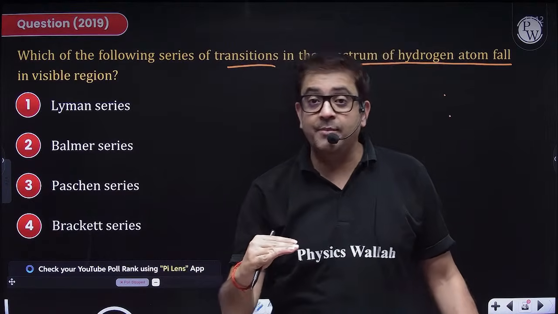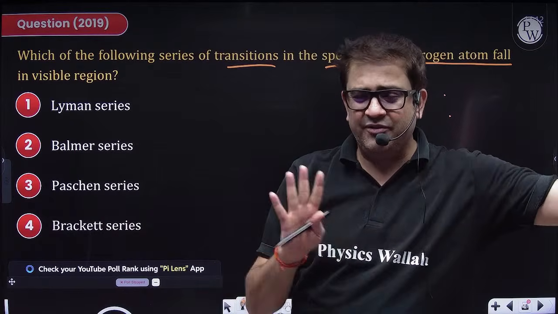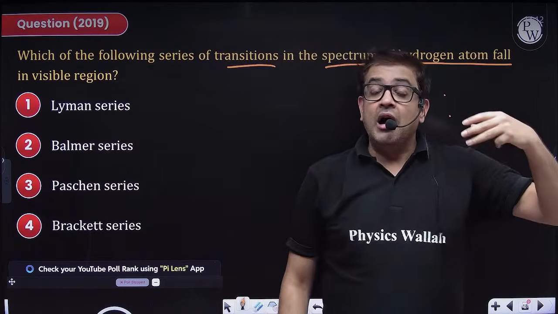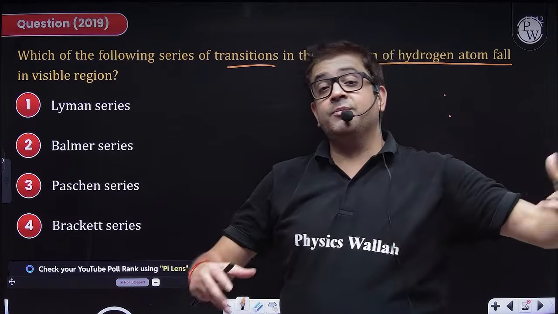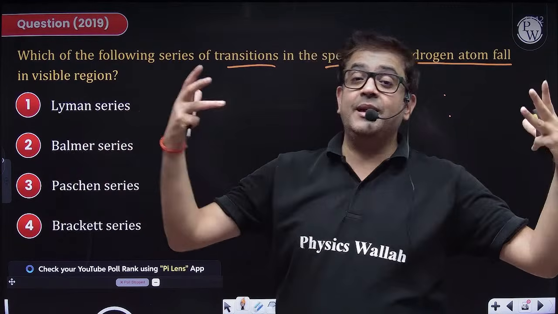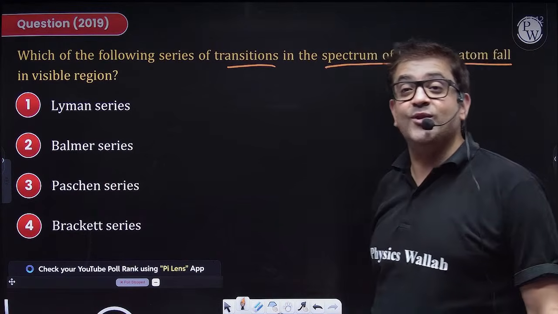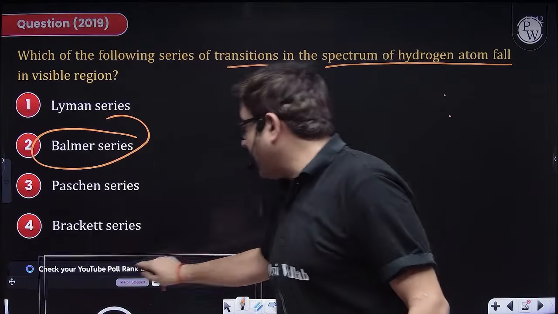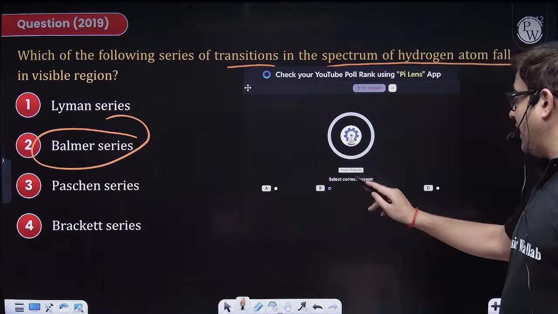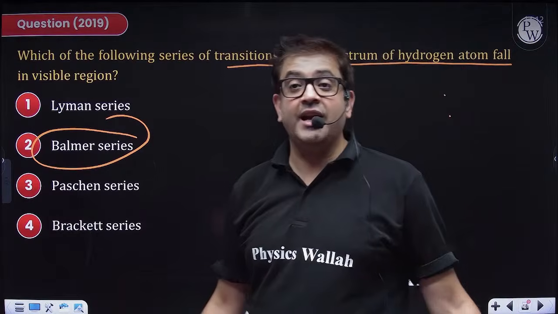After Lyman and Balmer, we have Paschen, Brackett, and Pfund. Yes, Humphrey also, but you should learn till Pfund. After Lyman and Balmer, Paschen, Brackett, and Pfund series belong to what broad spectrum? They belong to infrared region. So visible region belongs to Balmer series, and therefore option 2 will be your right answer. I guess the percentage is less, so that's why I have explained. Now I hope it is clear.